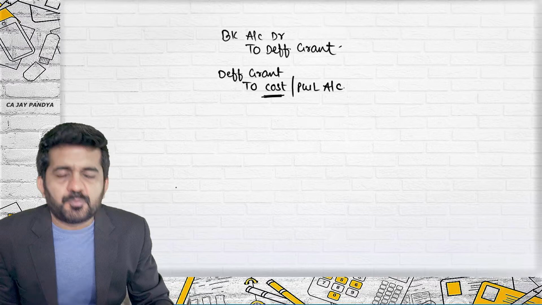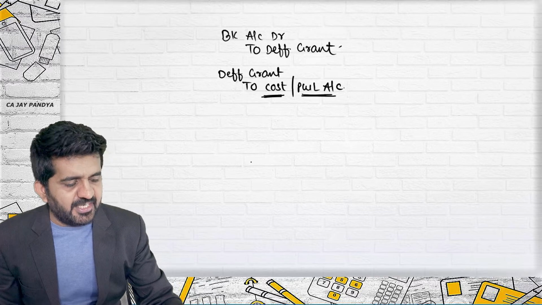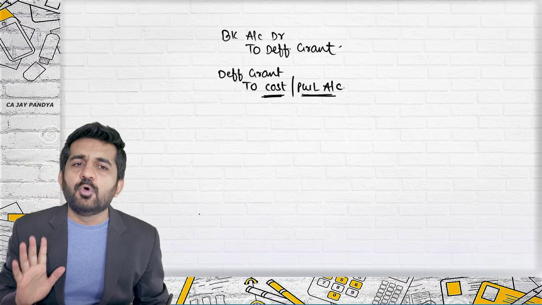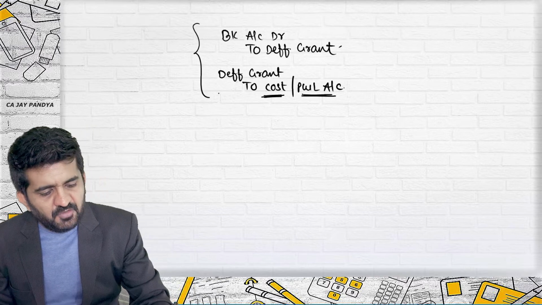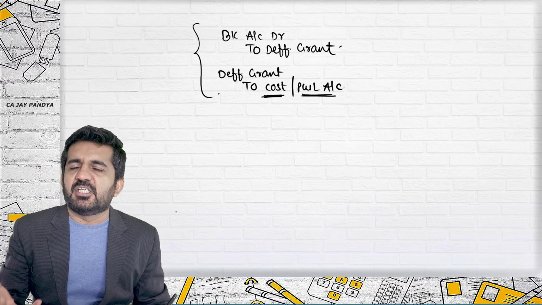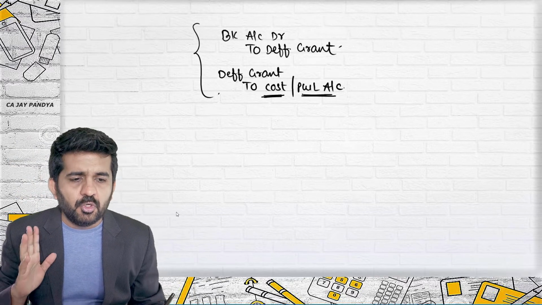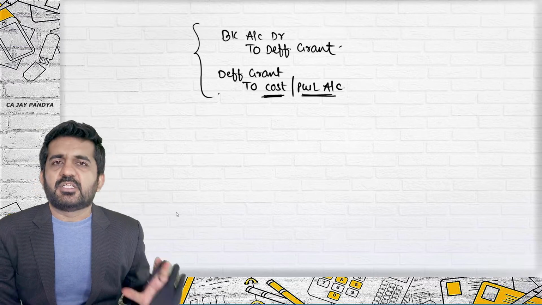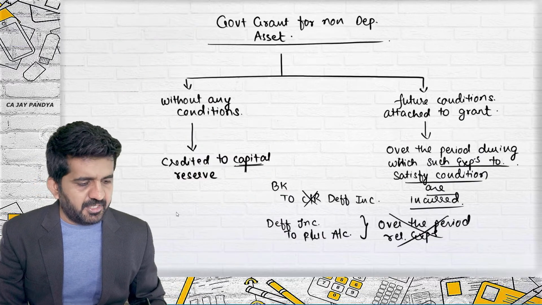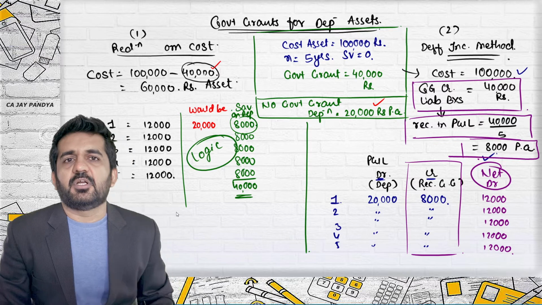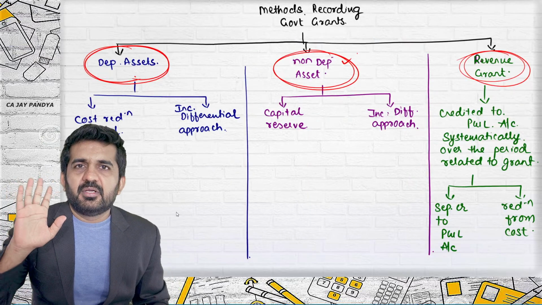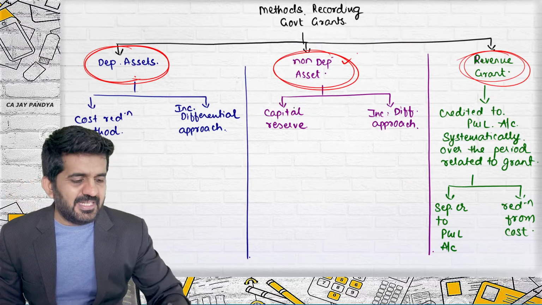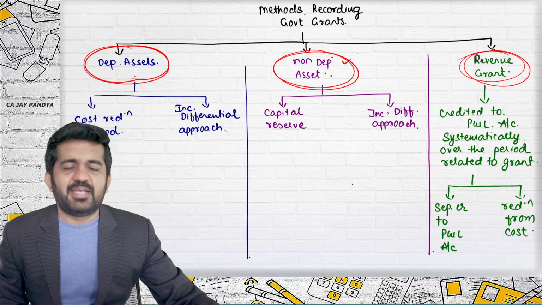If it is reduced from cost, it is to cost. If it is credited to P&L account, it will be directly to profit and loss account. If you have received your grant simultaneously, meaning all the grants are received together, then this type of journal entry will be passed and it will be treated as deferred income. So, government grant received for depreciable assets, non-depreciable assets and revenue grants.